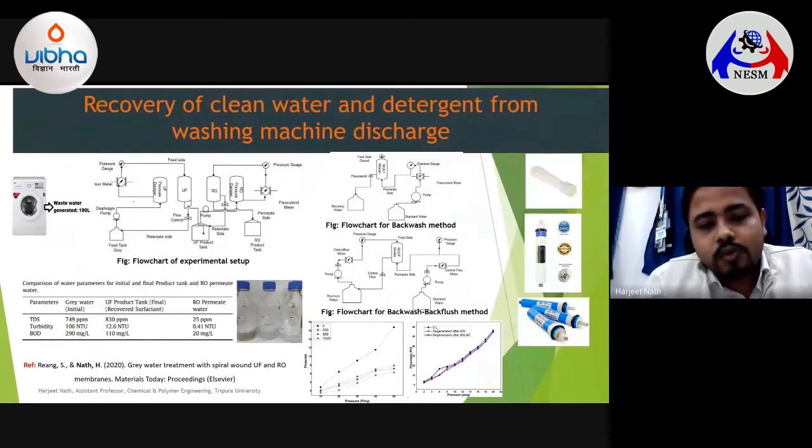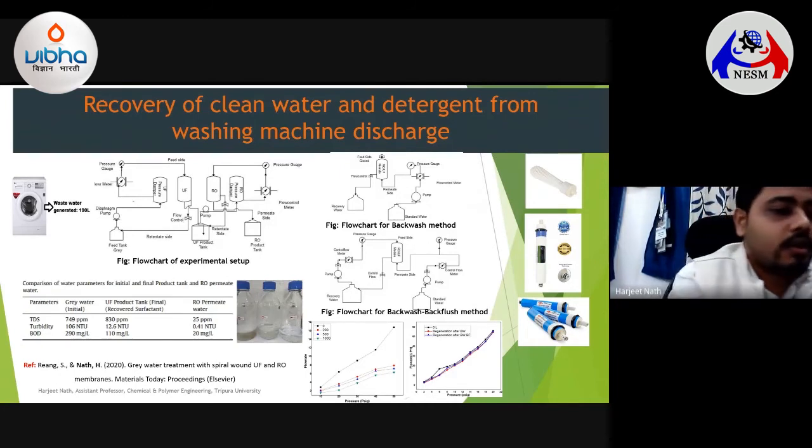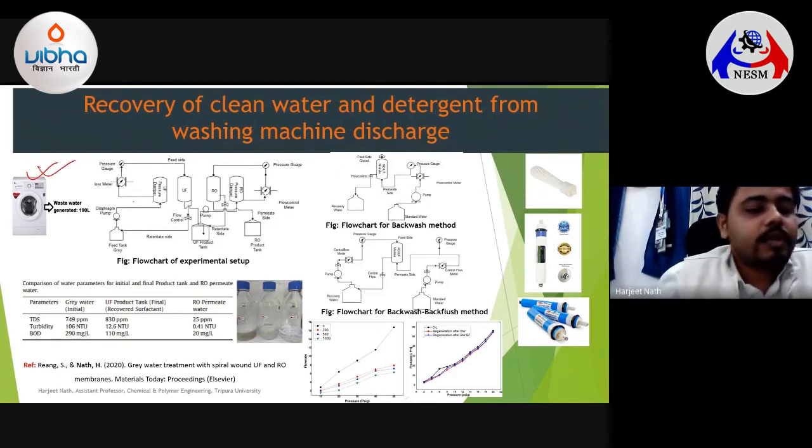Let me show you one more innovative work which we are doing right now, and it might be of interest to you. Here we are taking care of the gray water coming out from our washing machines. In our day-to-day activity we use washing machines, and so much gray water comes out from such setups.